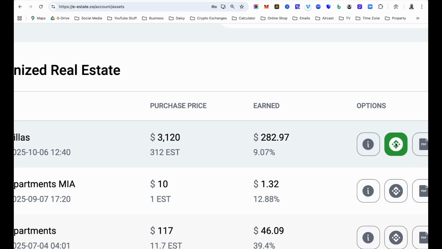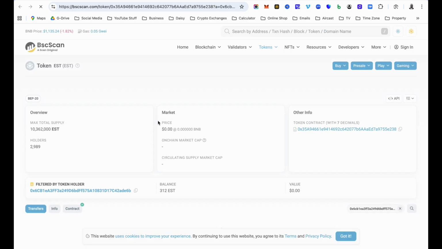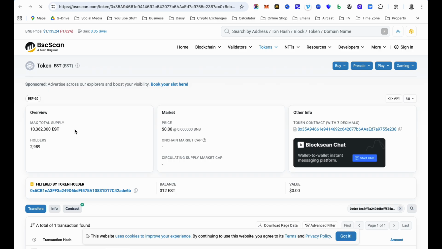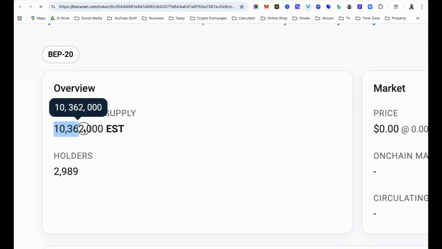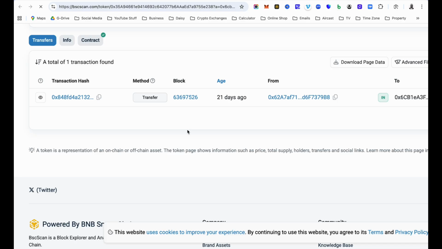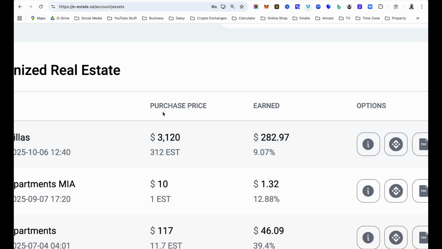Okay, if you click on that icon, it takes you straight into the blockchain, and from here you will know total supply, which is total amount of money that has been invested for that real estate. So this is over $10 million, guys, that has been invested so far, and you can see the number of holders that are involved in this platform. So yes, it is trackable and traceable on the blockchain, which makes it so great.